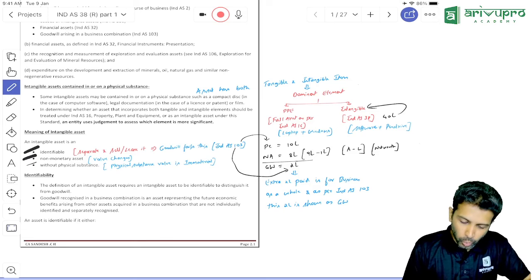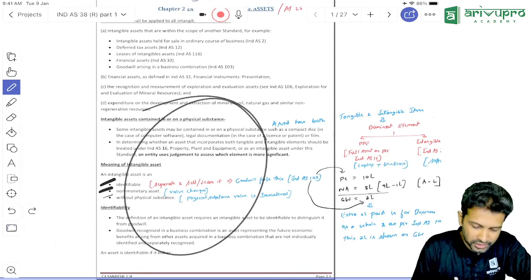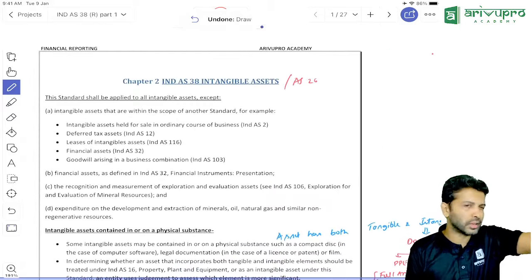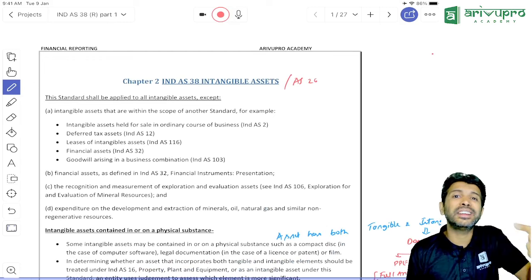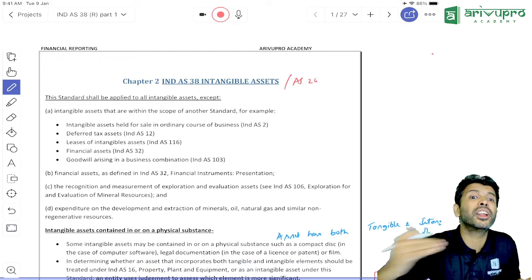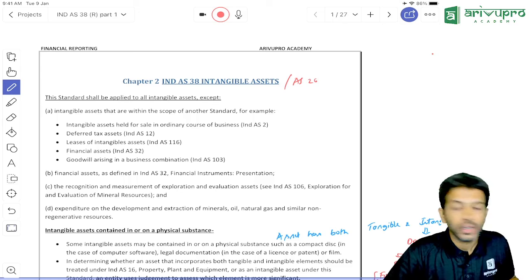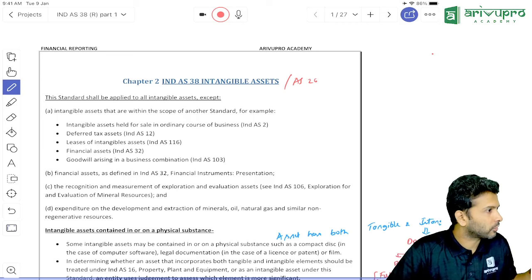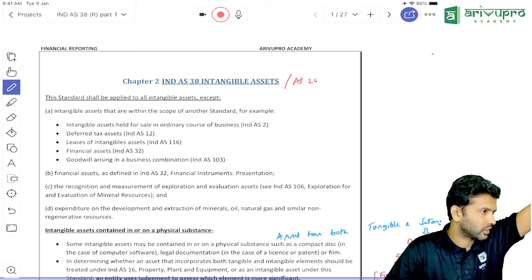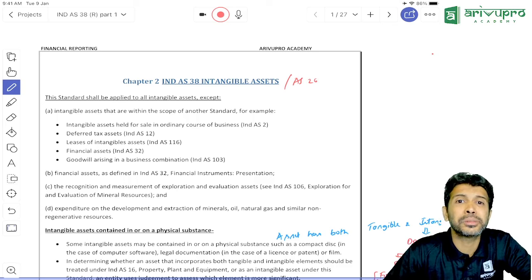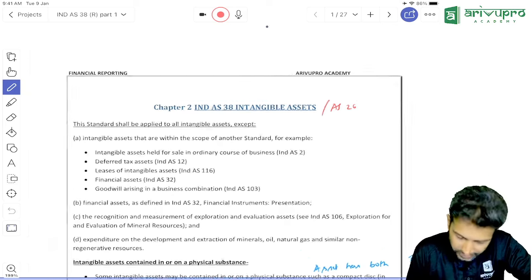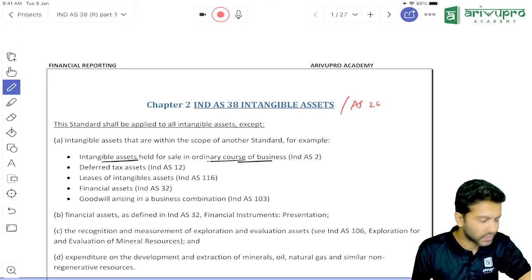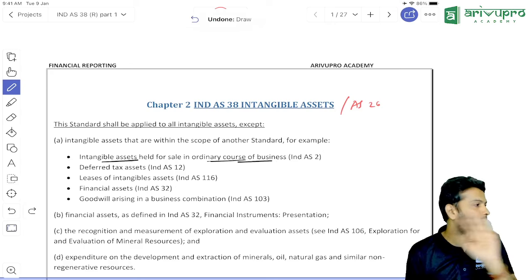Okay, so this is the definition, and we saw exclusions. We don't have to worry, not much is important. One or two we will remember. If you have any intangible assets that you are selling in your ordinary course of business, say I sell software as part of my business. I develop the software and sell it to whoever requires it. Then can I treat software as an intangible asset, or does it become my inventory? Inventory. If you are selling any intangible asset in the ordinary course of business, then it is inventory. For inventory, IND AS 2 will get applied.